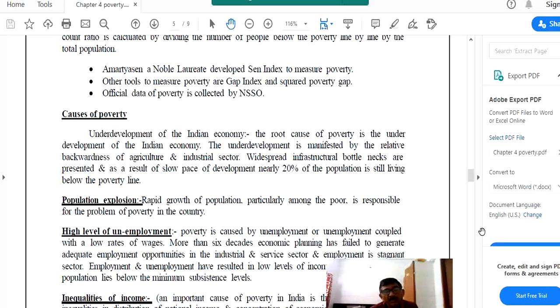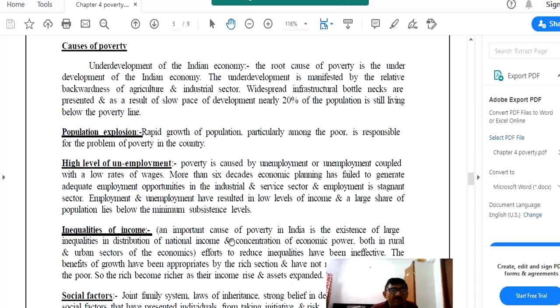Unemployment and underemployment are two different terms. Unemployment means a person is willing to work, able to work, ready to work, but does not get any kind of job. Whereas underemployment is a situation in which a worker gets work but not according to his full contribution, not according to his full potential. For example, if a worker is interested to work 8 hours in a day and he is employed for only 6 hours, or 5 hours, and payment is given according to his contribution, it is a situation of underemployment. Both underemployment and unemployment are also responsible for poverty in India.